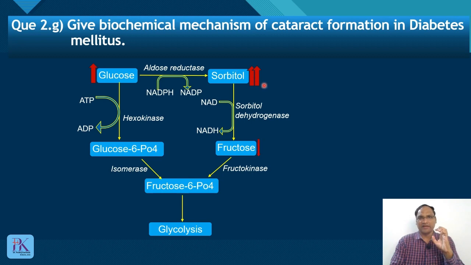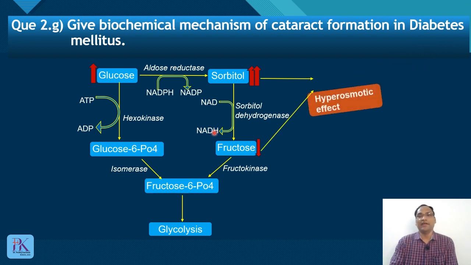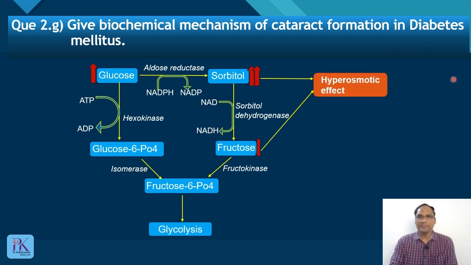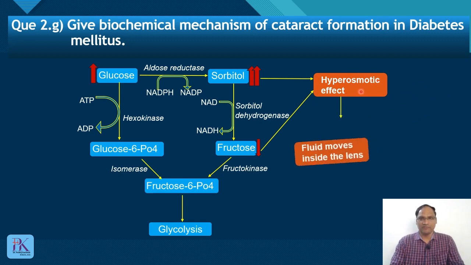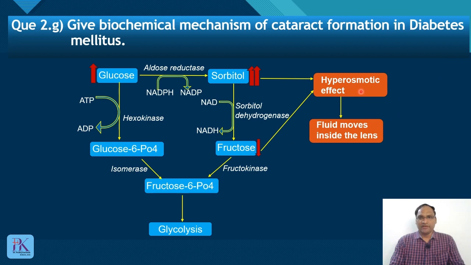So both factors, increased sorbitol and decreased fructose concentration, lead to a hyperosmotic effect. To balance the osmolality and maintain the osmotic balance, fluid will move inside the lens.